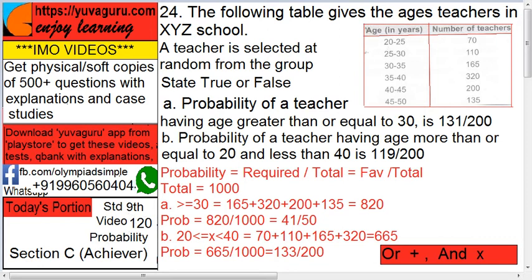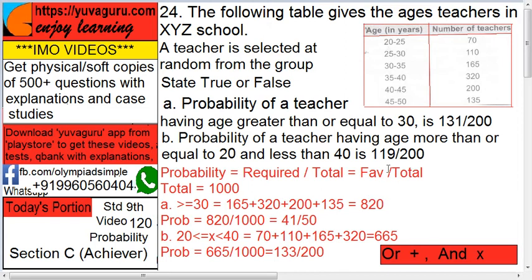Let's start. The following table gives the ages of teachers in XYZ school. A teacher is selected at random from the group. These are the ages and these are the number of teachers. State true or false. Probability of a teacher having age greater than or equal to 30 is 131 by 200. Means her age should be 30 or above. Greater than or equal to 30 means all these will come. So total them: 165 plus 320 plus 200 plus 135, that is 820.